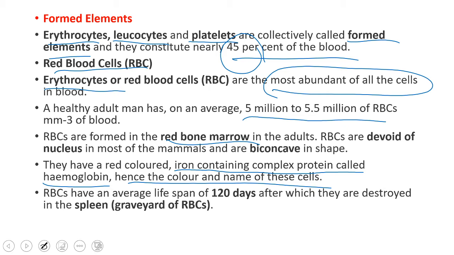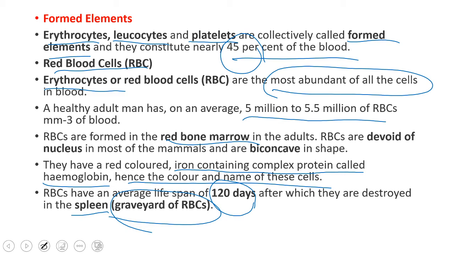So RBC have an average lifespan of 120 days. After 120 days, they die and are destroyed, entering into the spleen. After entering the spleen, they are destroyed. That's why the spleen is called the graveyard of RBC. So RBC are formed from red bone marrow and their lifespan is 120 days. After 120 days, they enter into the spleen and get destroyed. That's why spleen is called the graveyard of RBC.